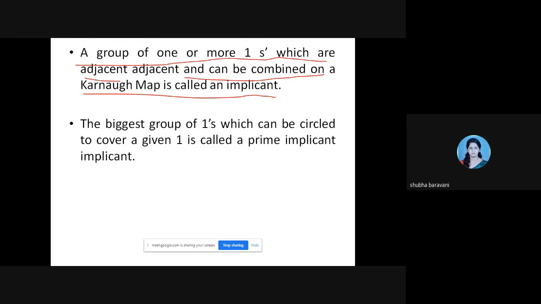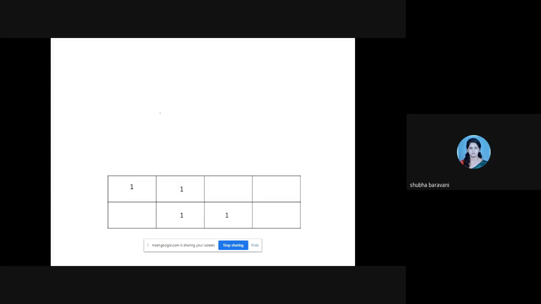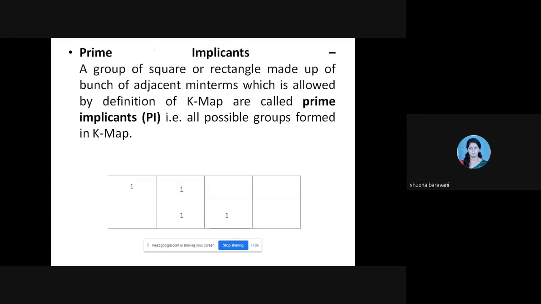Now, the biggest group of ones which can be circled to cover a given one is called a prime implicant. Again, I have given you the definition: a group of square or rectangle made up of a bunch of adjacent min terms which is allowed by the definition of K-map are called prime implicants.